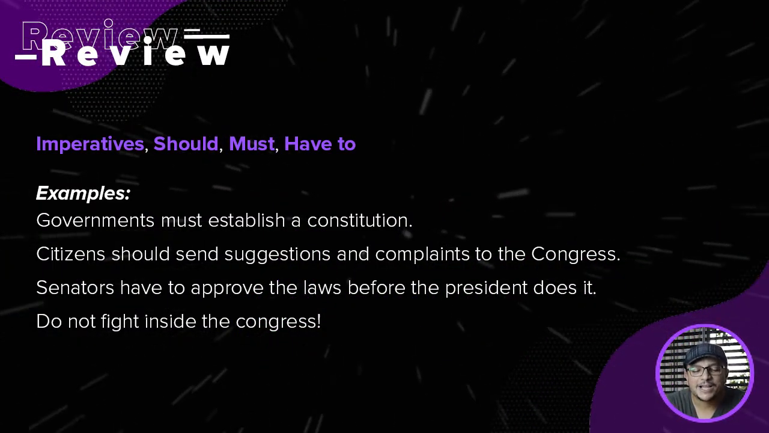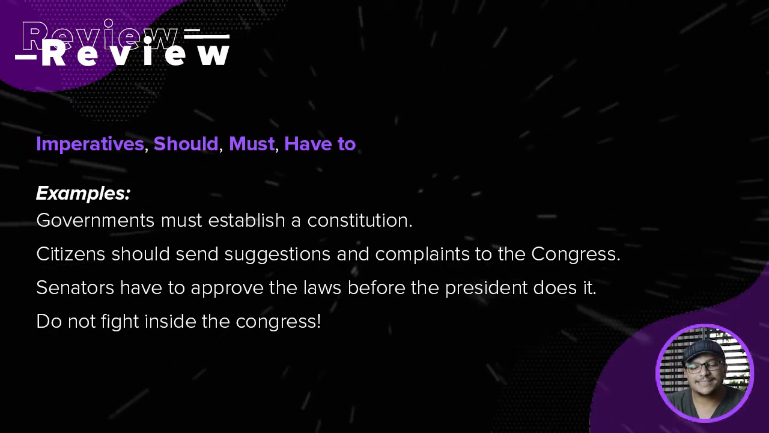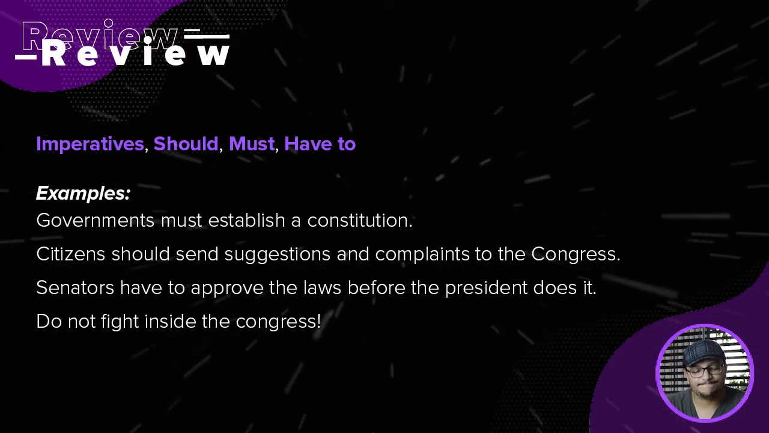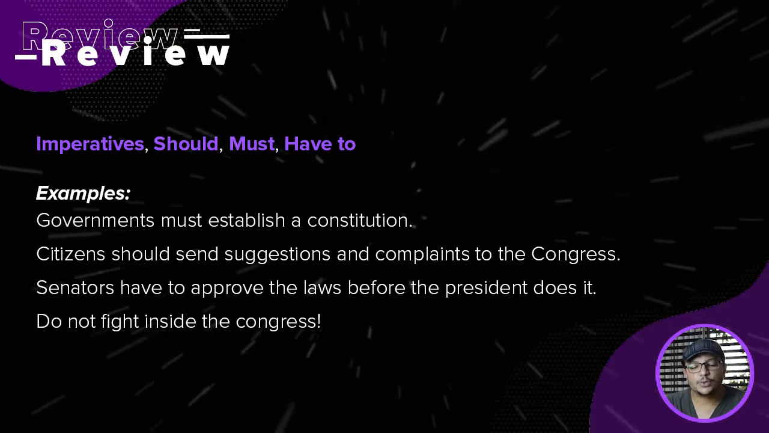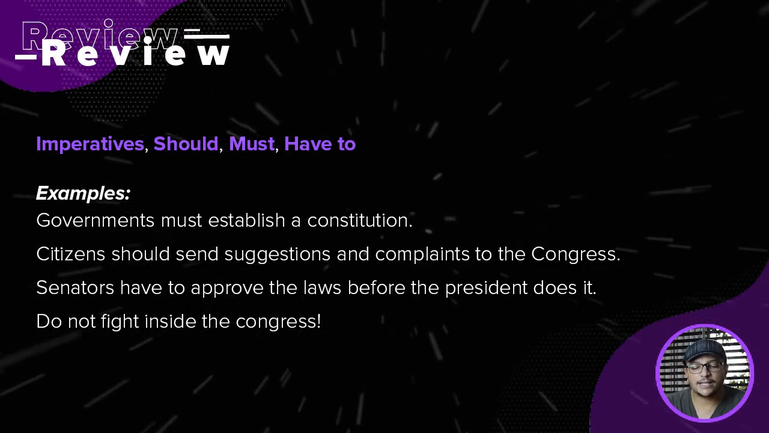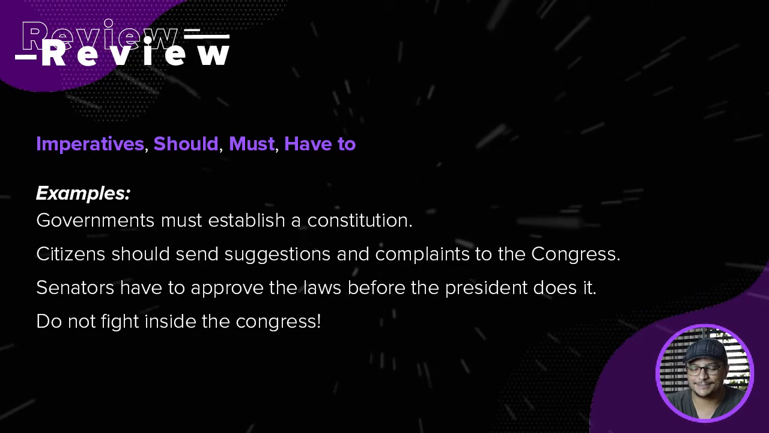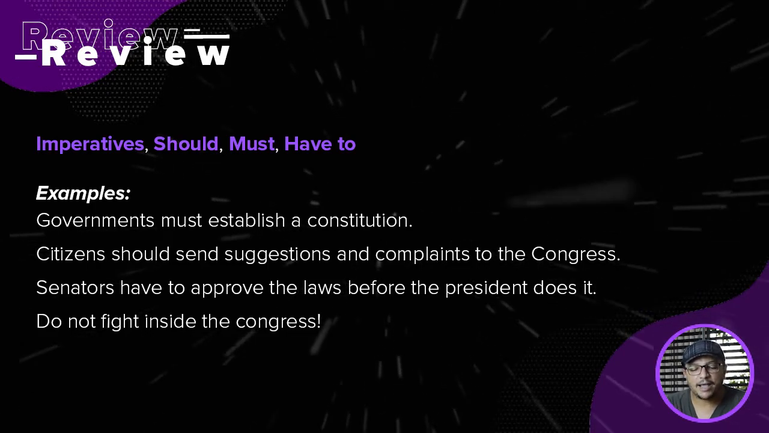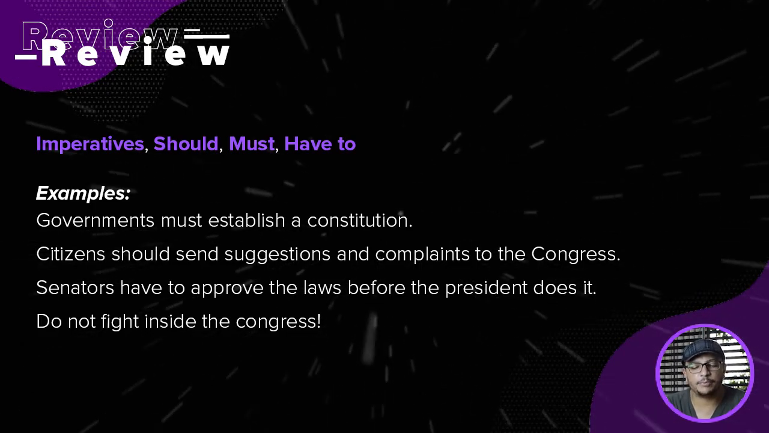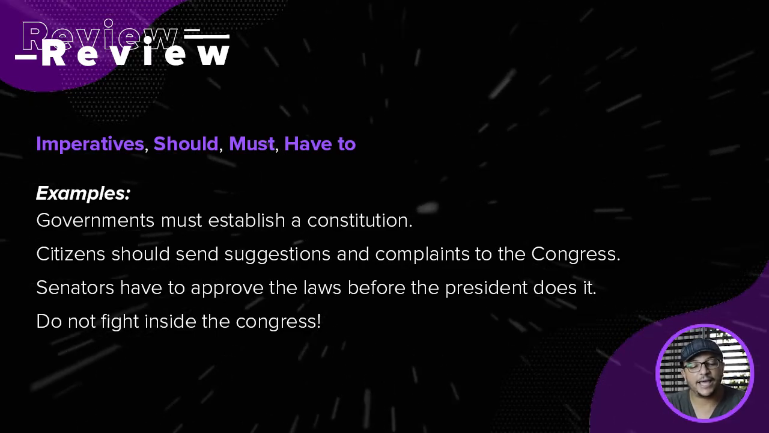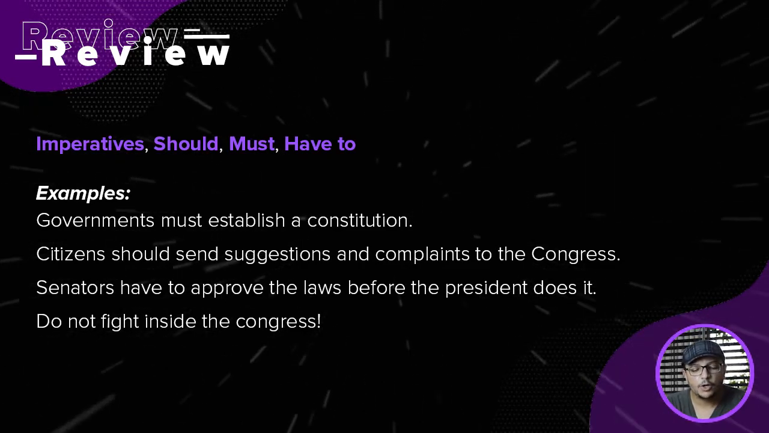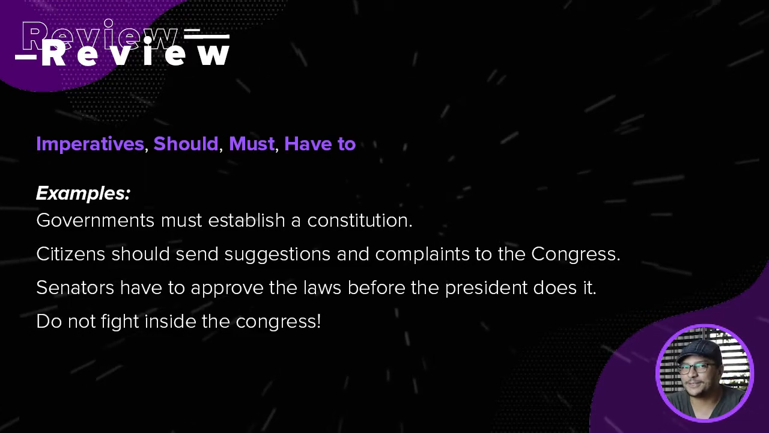Okay, let's take a look at the examples. So we have in here, governments must establish a constitution. Citizens should send suggestions and complaints to the Congress. Senators have to improve the laws before the president does it. And an imperative example, do not fight inside the Congress.